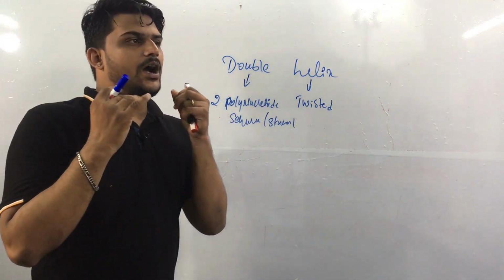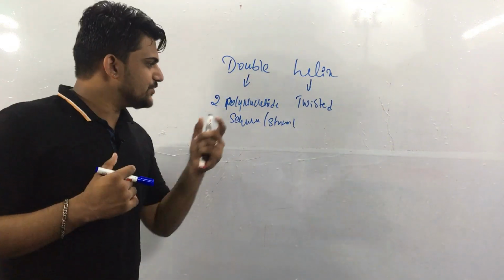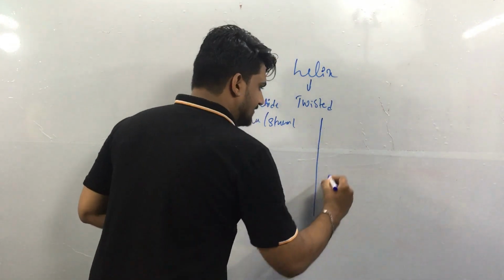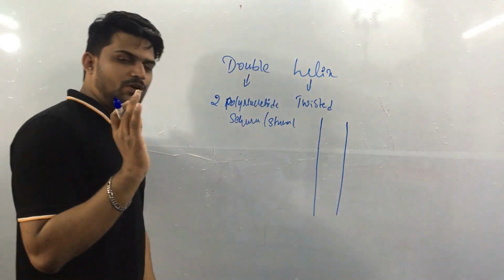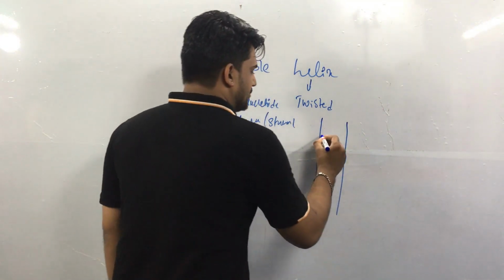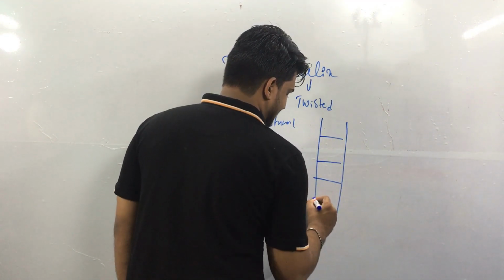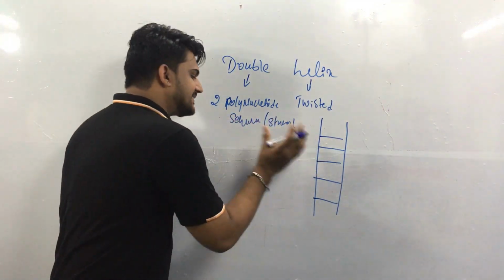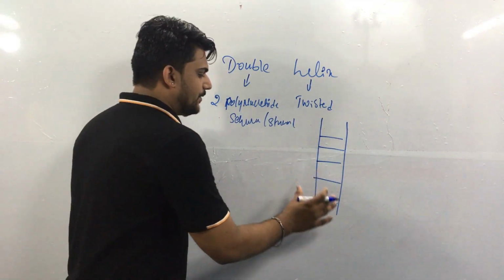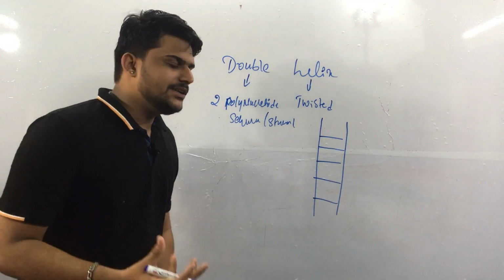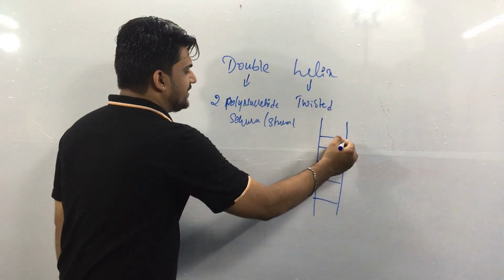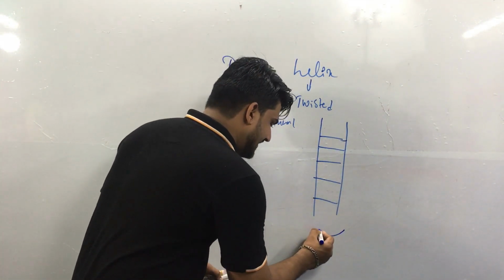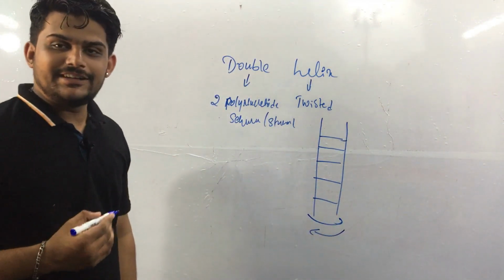That means how you have to imagine that. So I will show you a simple diagram for that. There is a ladder. You all know the ladder, right? The ladder has the staircases like this. If this is flexible, if it is made up of flexible rubber or some polymer, any polymer, and if it gets twisted like this, then how does it look?